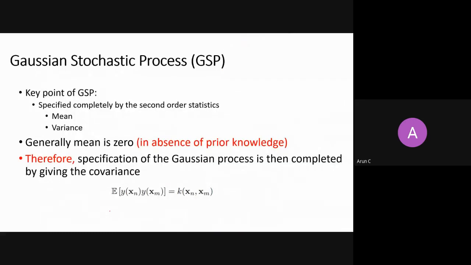Then I said that if you don't know the prior over functions, then by default it is okay to assume that the prior is Gaussian. A prior over a function means a distribution over a function, which we feel is a Gaussian, but we don't know which Gaussian it is. So it is okay to think that the mean of that Gaussian is 0, right? If it is a 100 dimension Gaussian, then in 100 dimensions the mean is at 0.